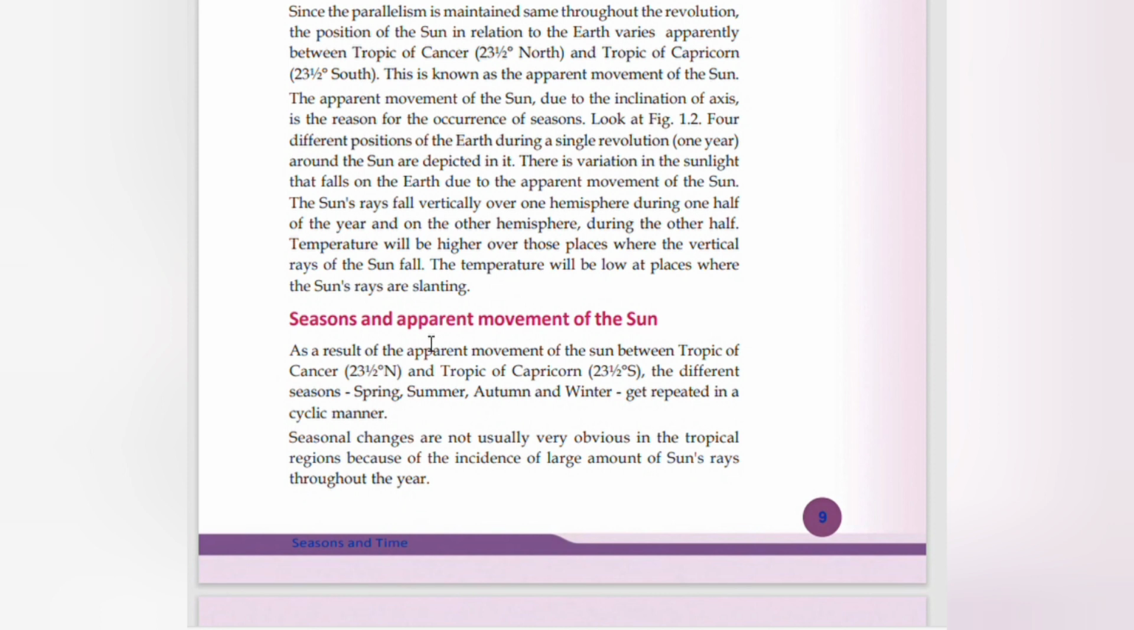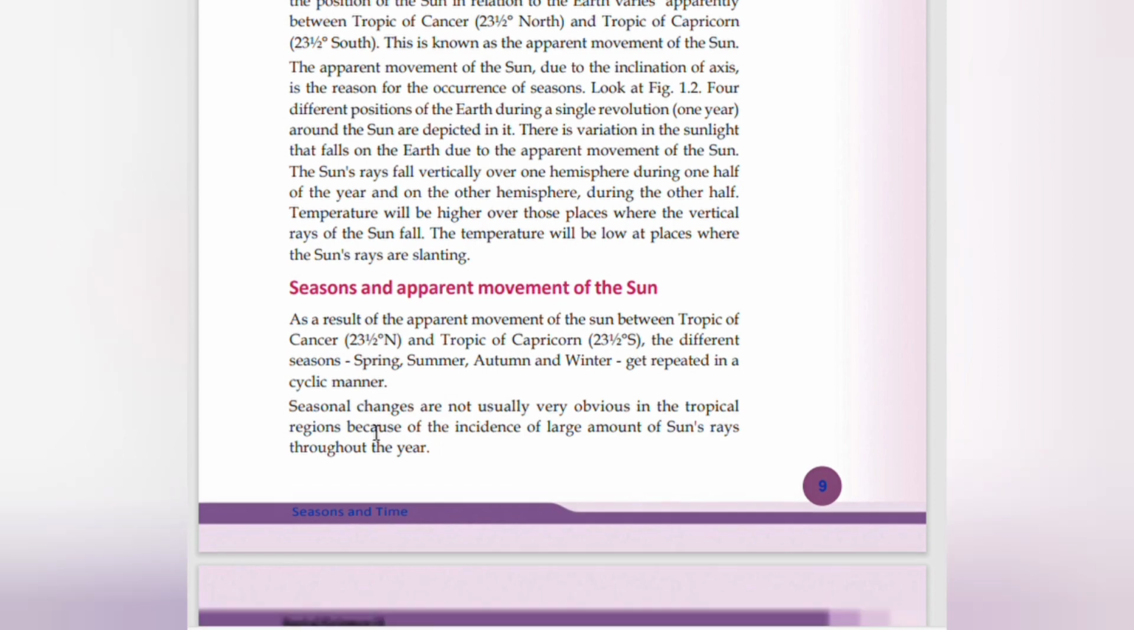Seasons and apparent movement of the Sun. As a result of the apparent movement of the Sun between the Tropic of Cancer, 23.5 degrees north, and Tropic of Capricorn, 23.5 degrees south, different seasons, spring, summer, autumn, and winter, get repeated in a cyclic manner. Seasonal changes are not usually very obvious in the tropical regions because of the incidence of a large amount of sun rays throughout the year.